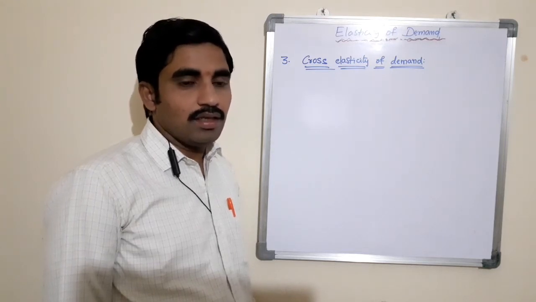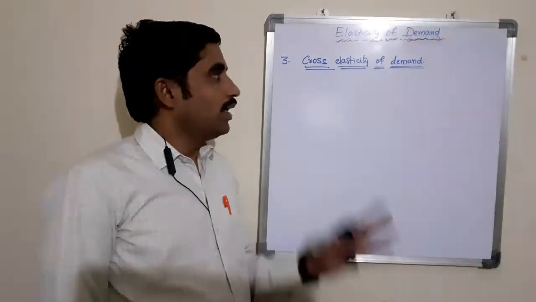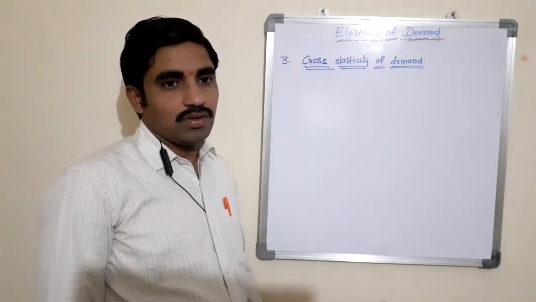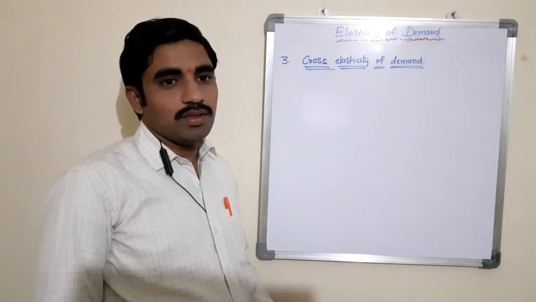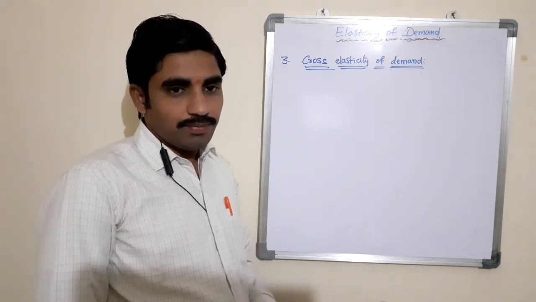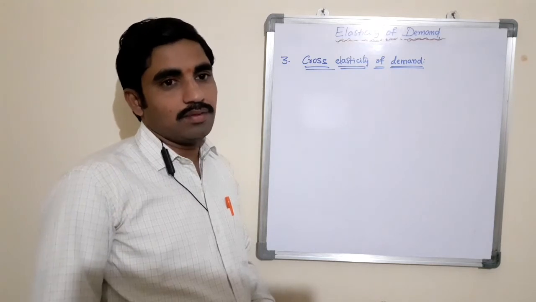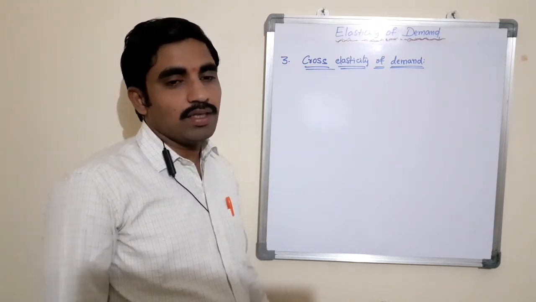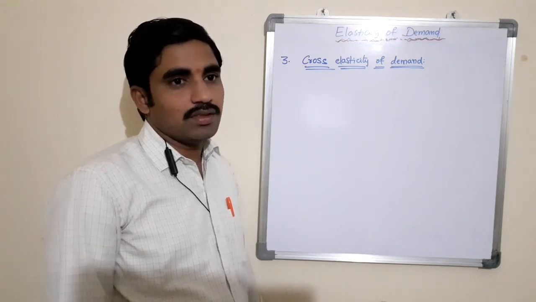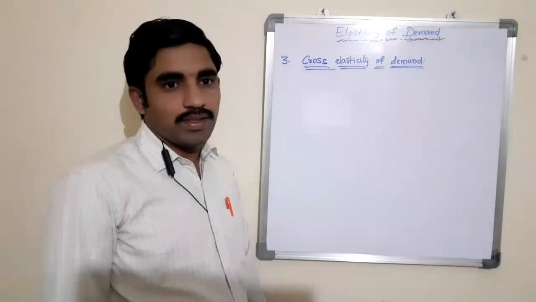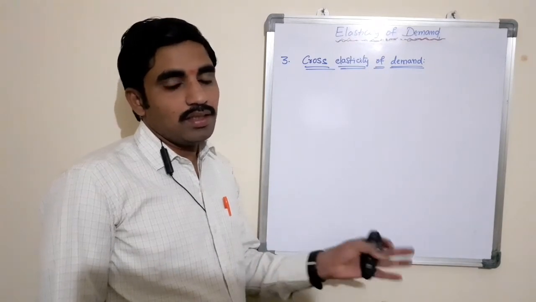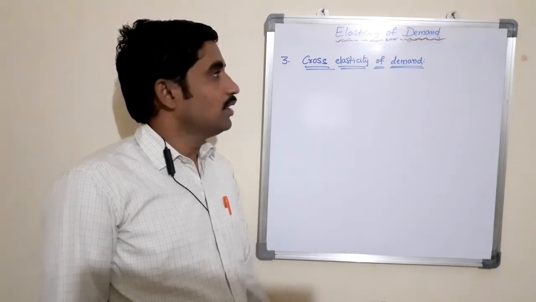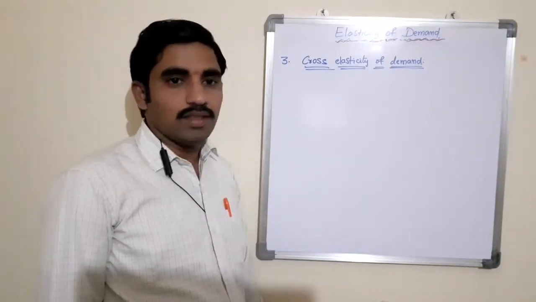Other things means here all the determinants of the demand except the prices of the related good constant. So here that is income level of the consumer, price of the present product, and income, taste and preferences of the customer, size of the population, and all other determinants of the demand remain constant. When there is a change in prices of the related good, there is a change in quantity demanded of a commodity, which is said to be cross elasticity of demand.